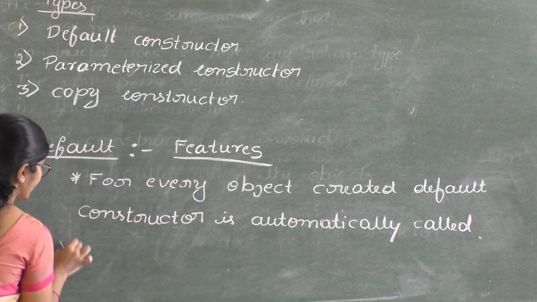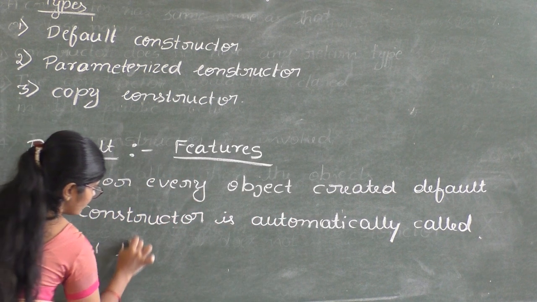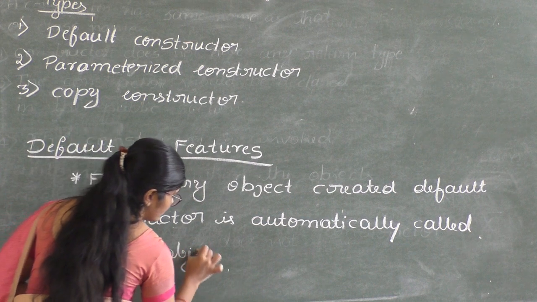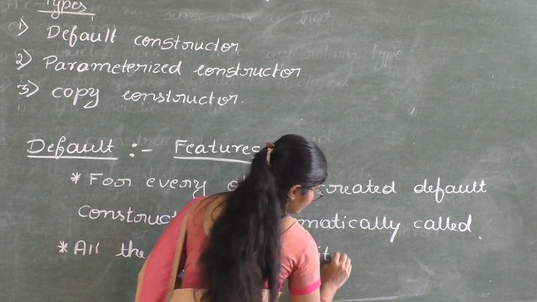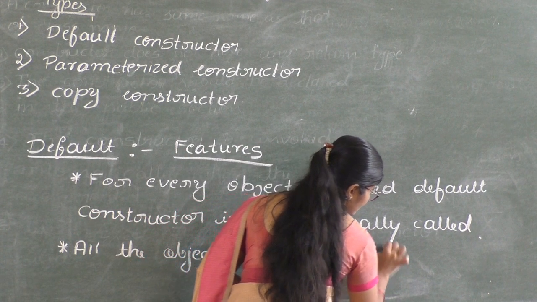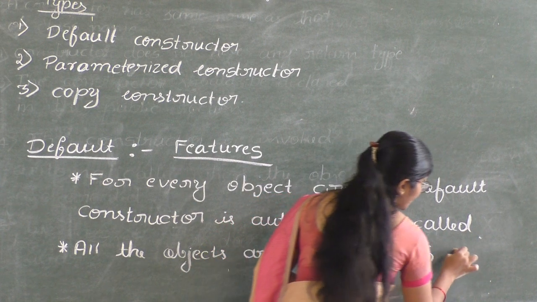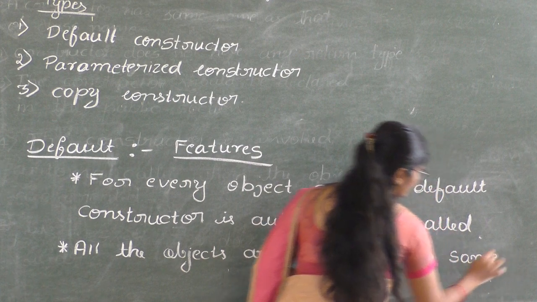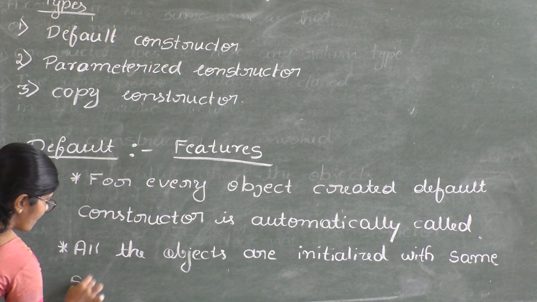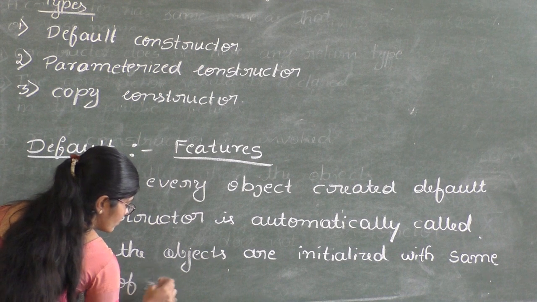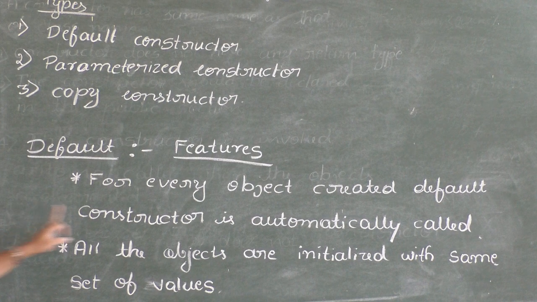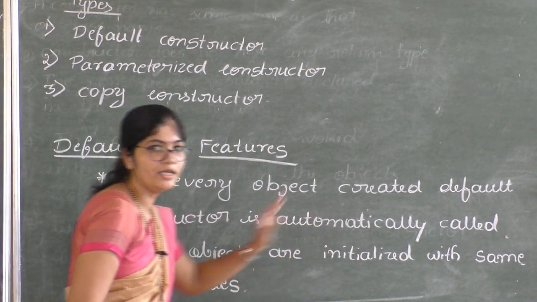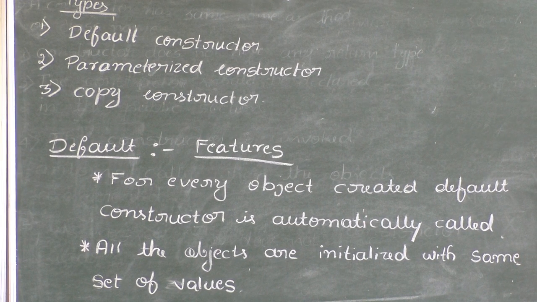And second feature, all the objects are initialized with same set of values. For every object created, default constructor is automatically called. That means whenever you create the objects for the class, constructor function is automatically called.